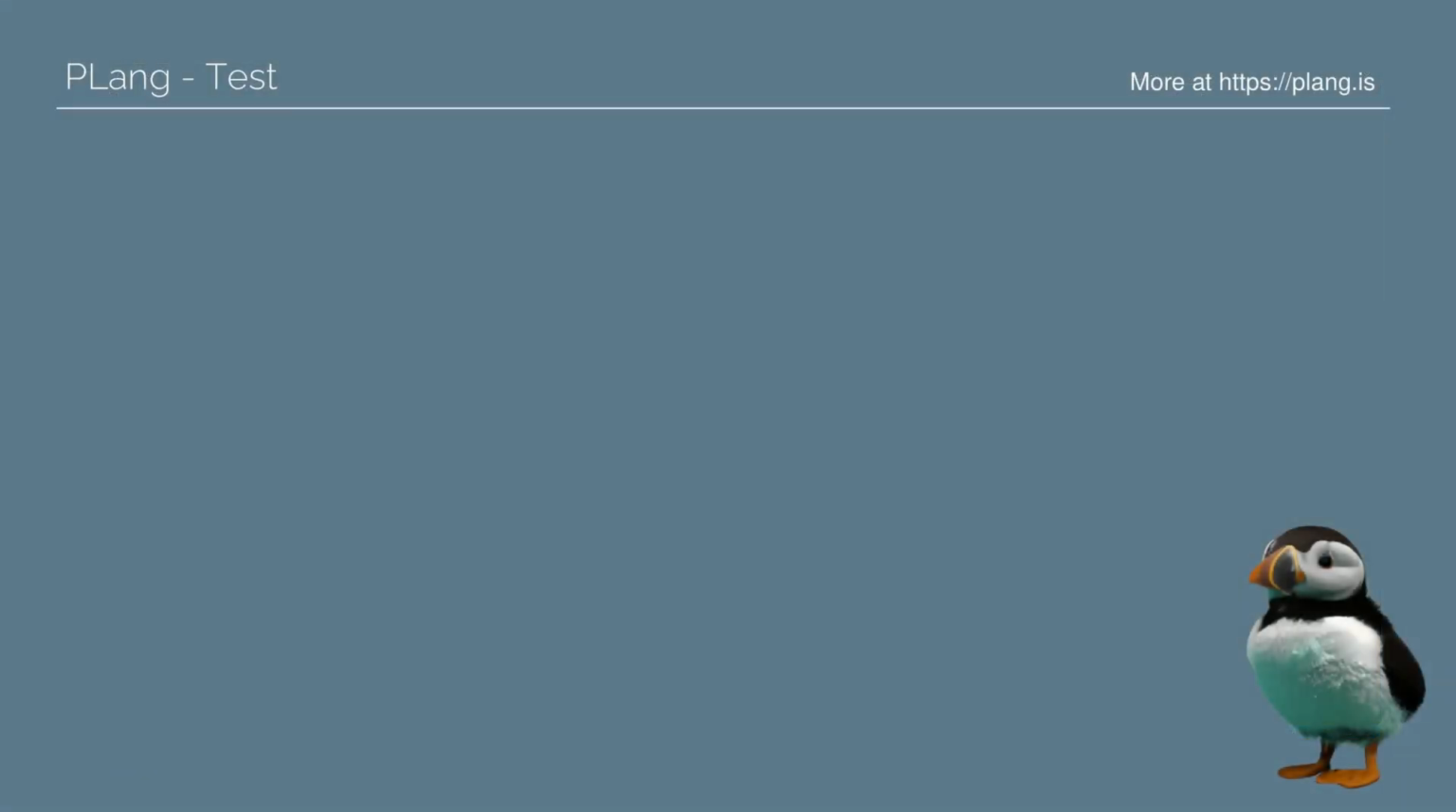Next is to test if this all works. I'm going to show you two ways. Using a REST client you saw before, I'm showing this because most developers are familiar with REST clients. Then I would like to show you how to write a test in Plang.